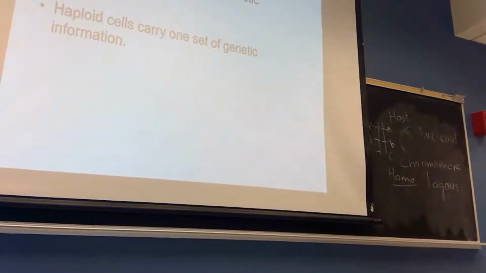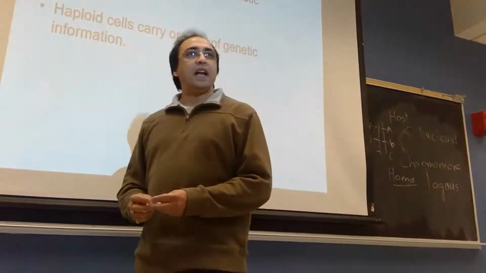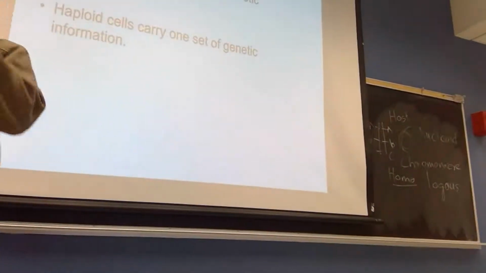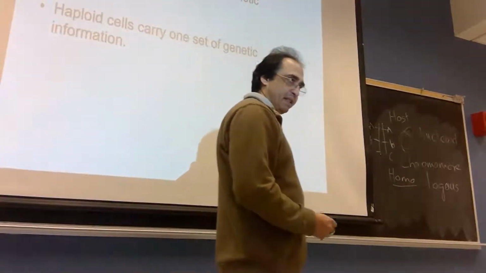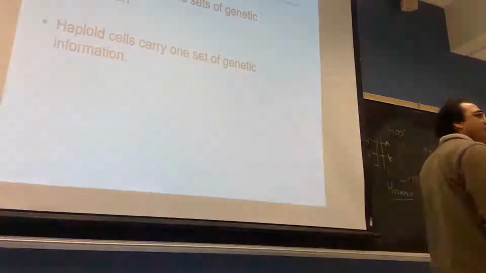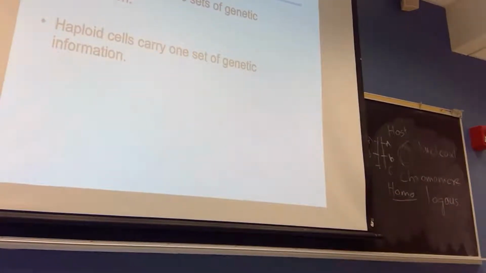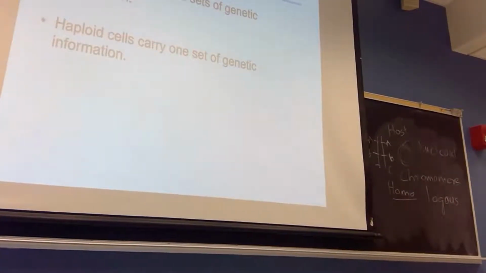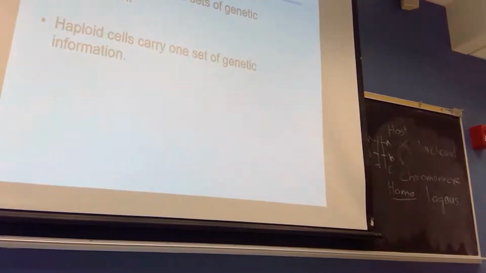And haploid cells, what are the haploid cells? We can find them in gametes. So there are two terms: one is somatic cells, another is gametes. Gametes means sperm and ovum in case of animals, and in case of plants, it is spores.